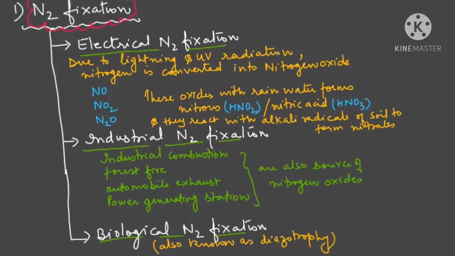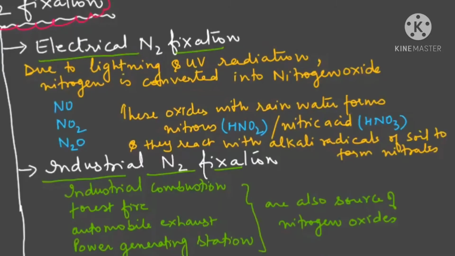In case of electrical nitrogen fixation, due to lightning and UV radiation, nitrogen is converted into nitrogen oxides like NO, NO2, and N2O. Is it clear? Due to lightning and UV radiation, nitrogen is converted into nitrogen oxides, and these oxides come down by dissolving in the rainwater.